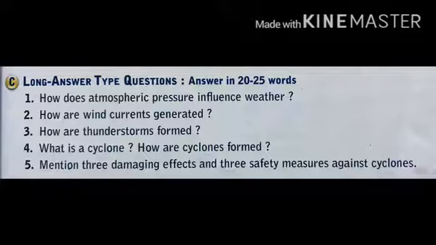Now the next question is, how are thunderstorms formed? Now the answer is, thunderstorms develop in the hot and humid tropical region. Formation of thunderstorm requires the following.